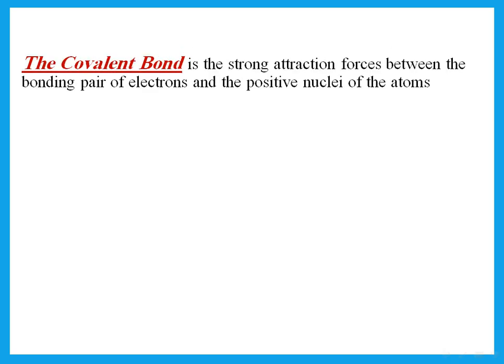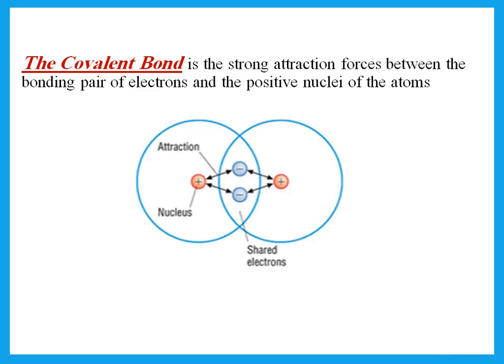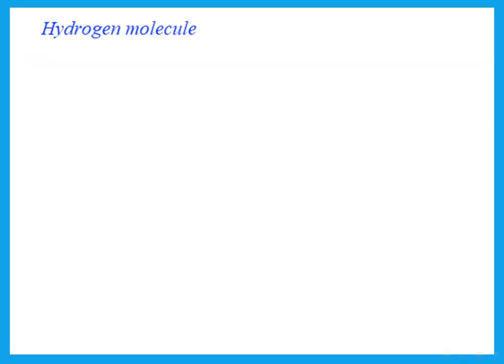Covalent bonds are between 2 nonmetals. So if I have 2 nonmetals, I have covalent bond. But if he asks what is meant by covalent bond, it is the strong attraction forces between the bonding pair of electrons, so the 2 electrons that are being shared, and the positive nuclei of the atoms. Remember, we have 2 atoms sharing the electrons. So these shared electrons are being attracted to both nuclei of both atoms. So you use the plural nuclei, not nucleus.